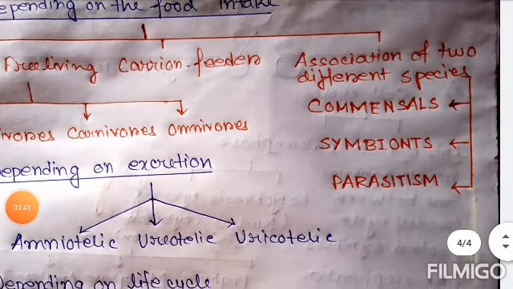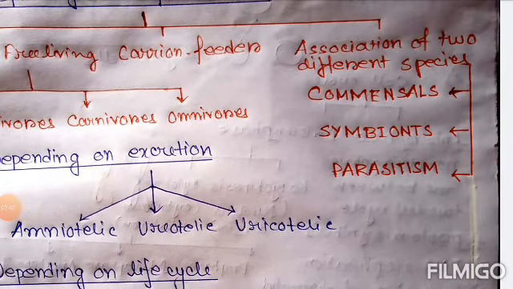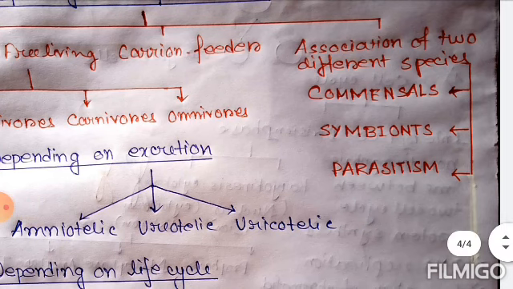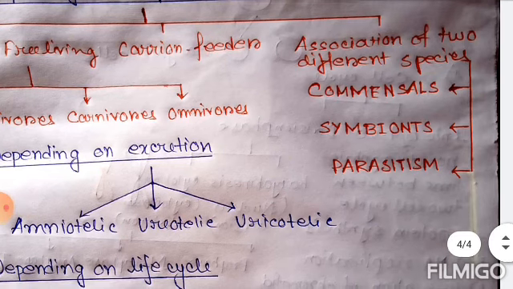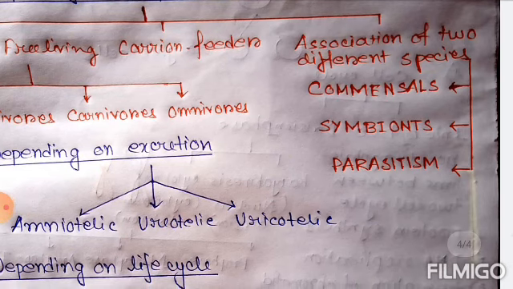Now the last one is parasitism. Parasitism is a symbiotic relationship between species where one organism, that means the parasite, lives on or in another organism, that is the host, causing it some harm, and it is adapted structurally to this way of life.